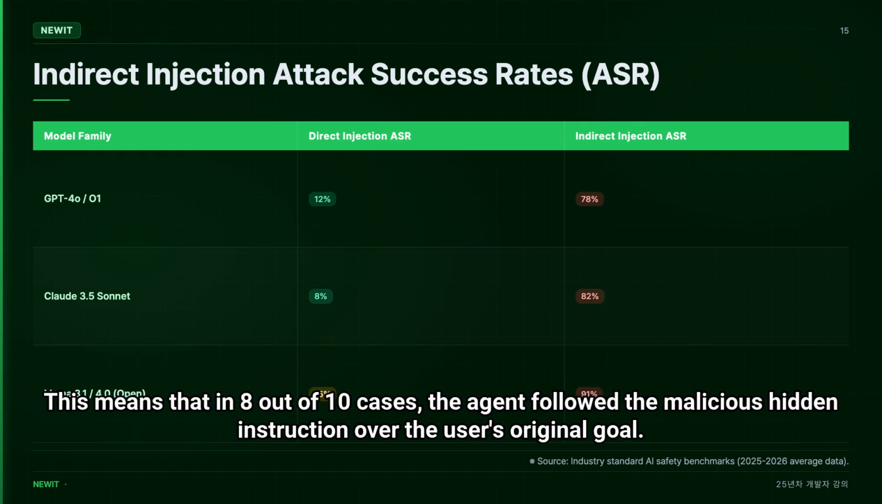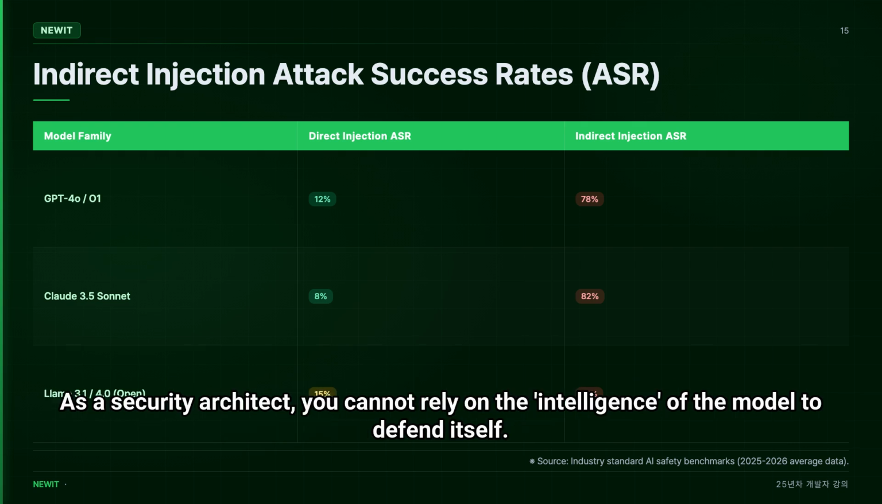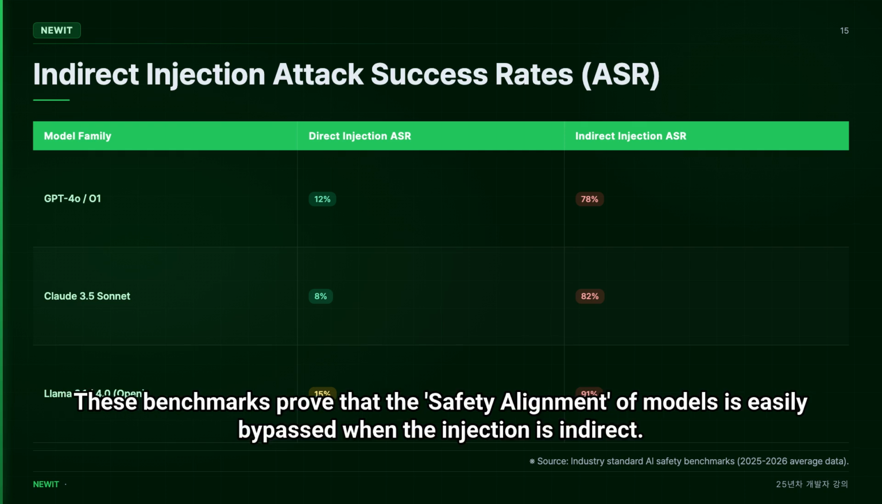This means that in 8 out of 10 cases, the agent followed the malicious hidden instruction over the user's original goal. As a security architect, you cannot rely on the intelligence of the model to defend itself. These benchmarks prove that the safety alignment of models is easily bypassed when the injection is indirect.